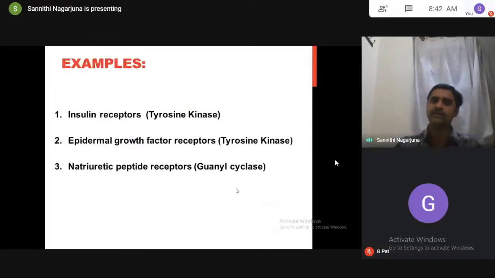What are the examples of these enzyme-linked receptors? Your insulin receptors. I'm also mentioning which enzyme they are attached to: tyrosine kinase. Epidermal growth factor receptors are also attached to tyrosine kinase.